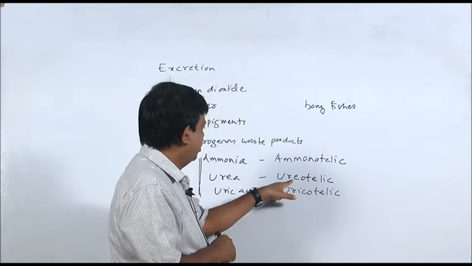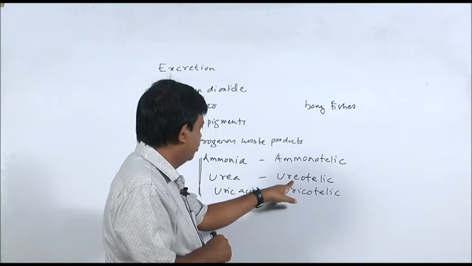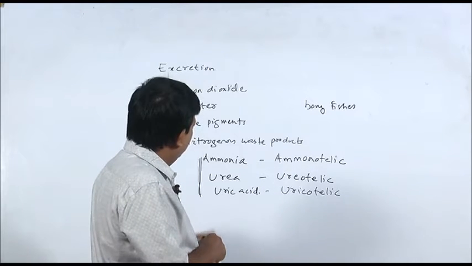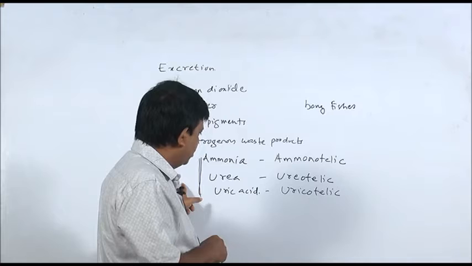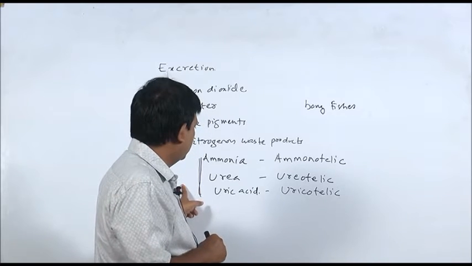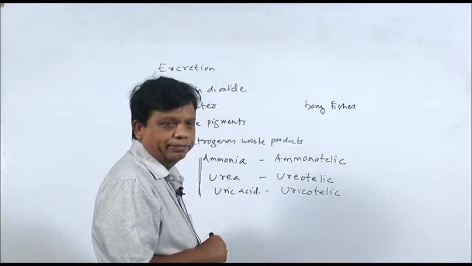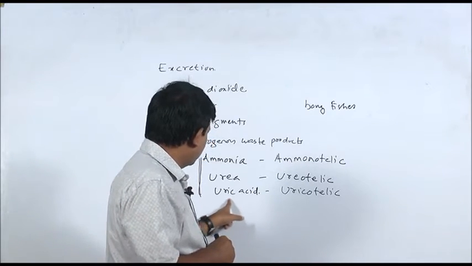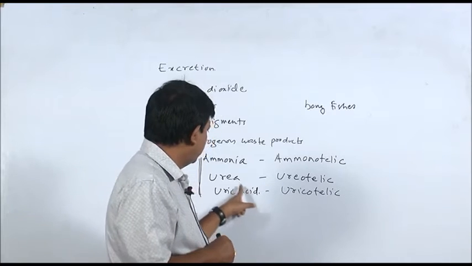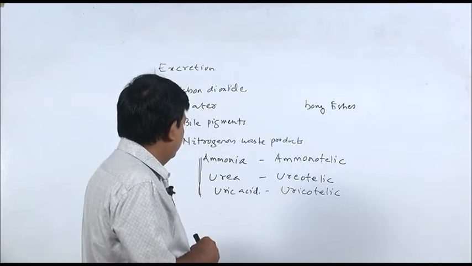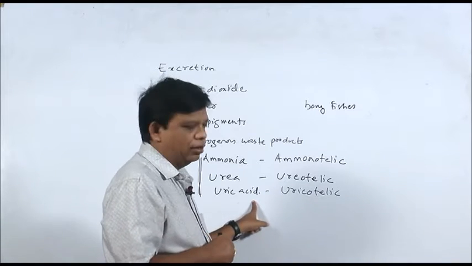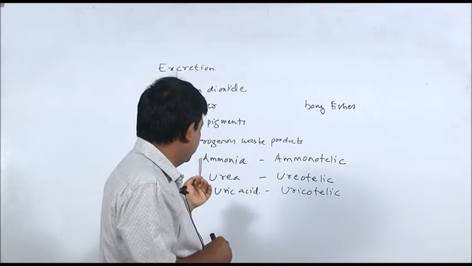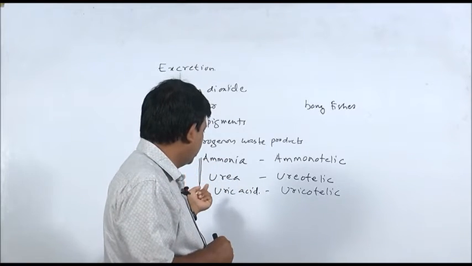So, in ureotelic animals, ammonia is converted into urea. Mammals, including we human beings, are ureotelic. Then a third group of organisms, they are uricotelic, where the chief nitrogenous waste material is uric acid. Ammonia here is converted into uric acid. Instead of urea, it is converted into uric acid.